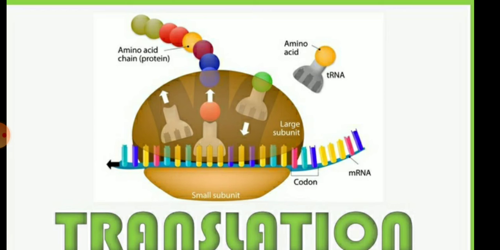You can see in this picture the big diagram of the ribosomes. There are two subunits of the ribosomes. The first is the large subunit of the ribosome and the second is the small subunit of the ribosome. And various codons are present. Messenger RNA and transfer RNA are also present.